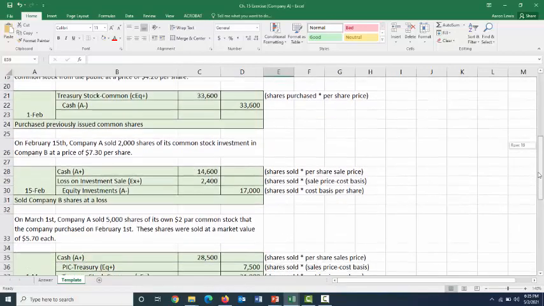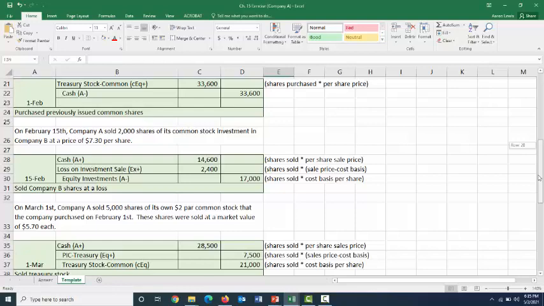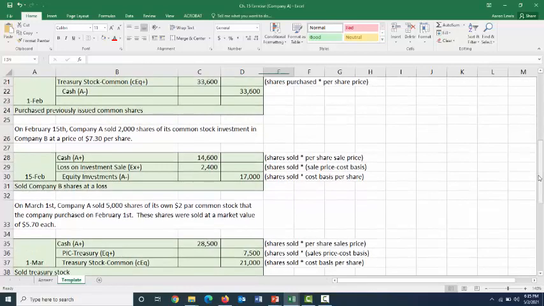On March 1st, we are selling 5,000 shares of our own $2 par common stock. And this is the one that hangs people up. We are selling stock back to the public, but this isn't shares that are going into the hands of the public for the first time. They were out there already. We had already bought them back. Now we're reselling them. So if we counted these as shares issued, we'd actually be counting them twice. We would be saying that we put an extra 5,000 shares of our common stock out into the public. And we really didn't, because before this is going out in the first place, we had bought it back.